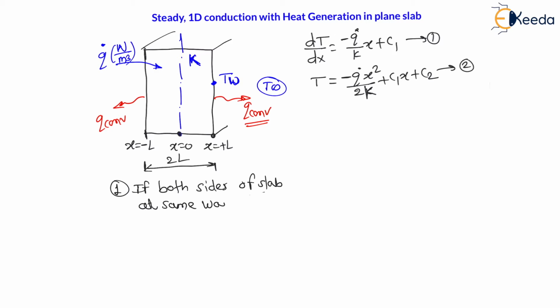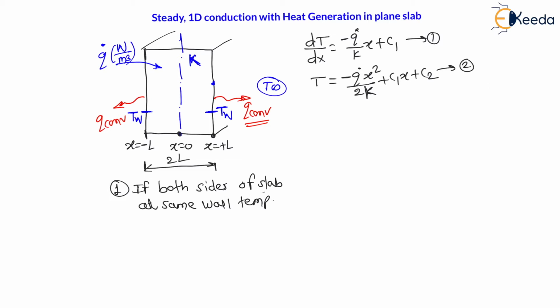That means on the left side there will be a wall temperature T wall, as well as on the right side there will be a wall temperature T wall, which are the same, the constant temperature on both sides, right? Now for this case, let us find the temperature profile and temperature distribution here, right?